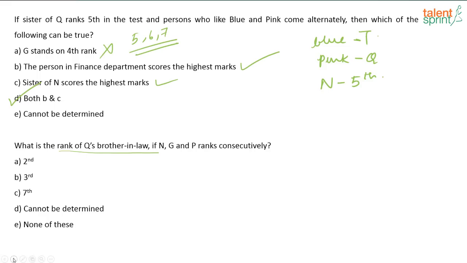So, what will be your answer? It has to be can't be determined because it is either second or third, right? In one case, R was in the second rank, okay? In one case, R was in the third rank. So, you will go with can't be determined, or there should have been an option which says second or third. Okay, Arpit, see, they have made use of the relation in one or two questions. So, you cannot say that it was redundant or not required. That is also required.